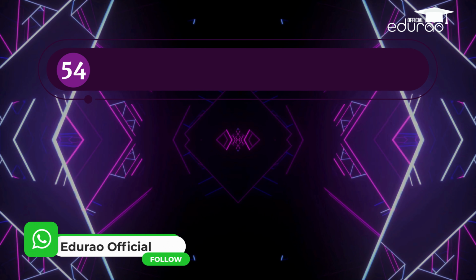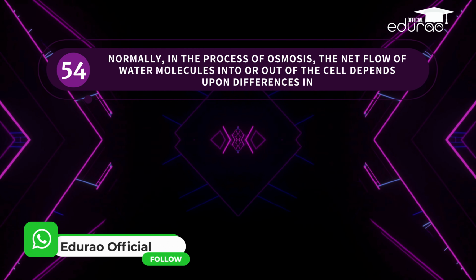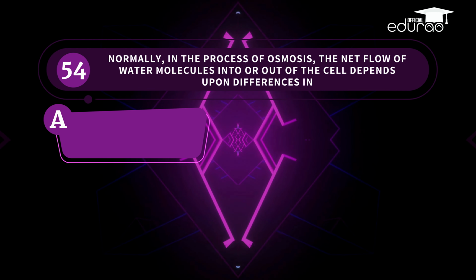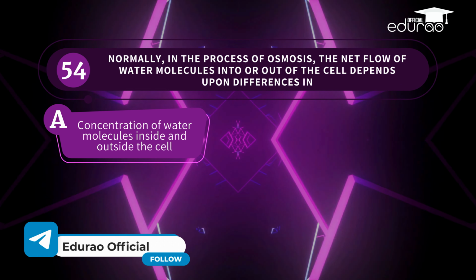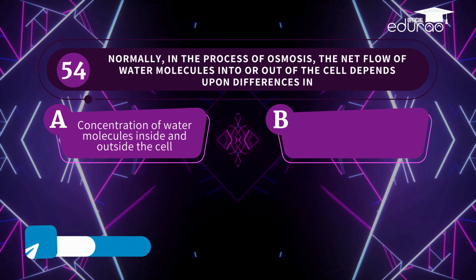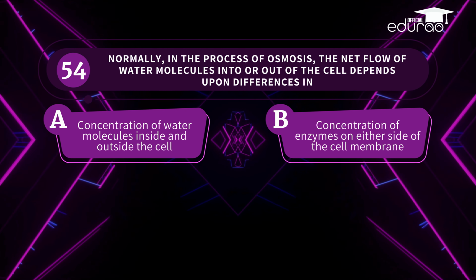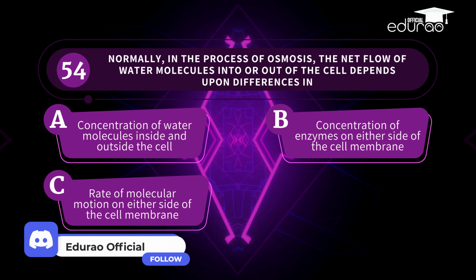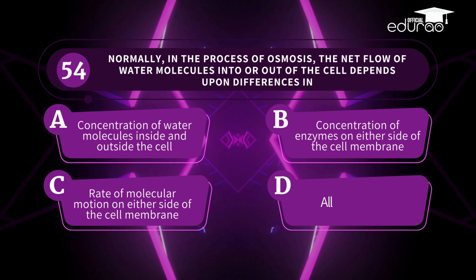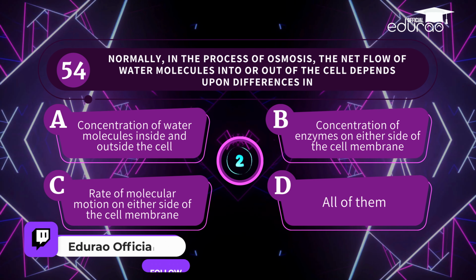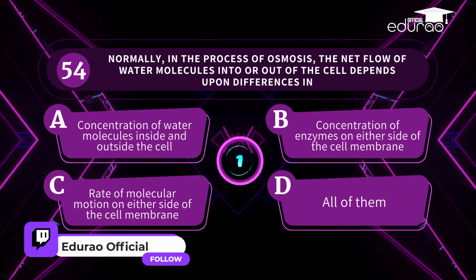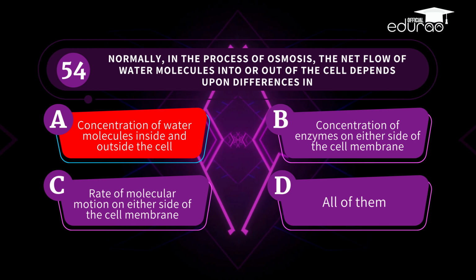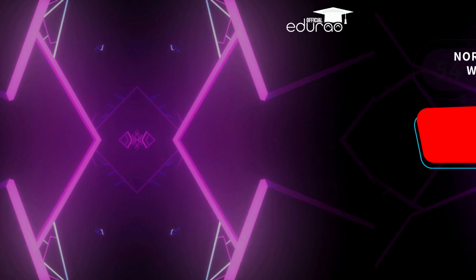Question 54. Normally, in the process of osmosis, the net flow of water molecules into or out of the cell depends upon differences in A. Concentration of water molecules inside and outside the cell, B. Concentration of enzymes on either side of the cell membrane, C. Rate of molecular motion on either side of the cell membrane, D. All of them. I agree, you're correct. Correct answer is concentration of water molecules inside and outside the cell.